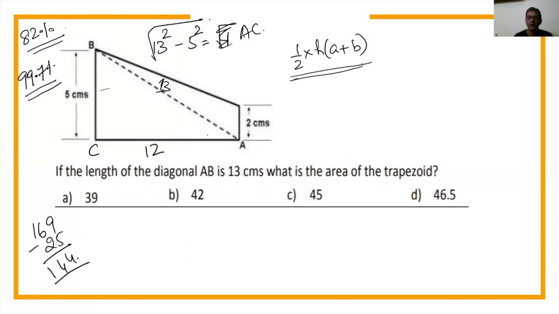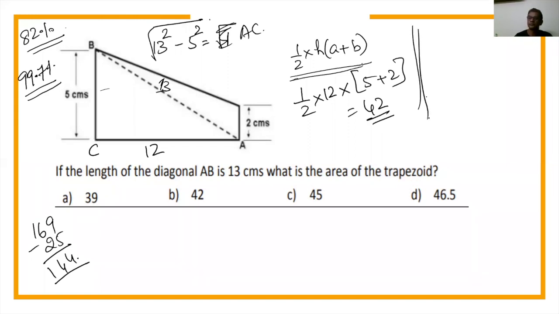And thus, I have an area which is half of height, 12, and the sum of the sides, 5 plus 2, which is 7. So 6 sevens are 42. Beauty. Guys, got it? Very nice. Now this is the first step of my preparation. This is always the first step of my preparation. Now what is my second step of preparation?